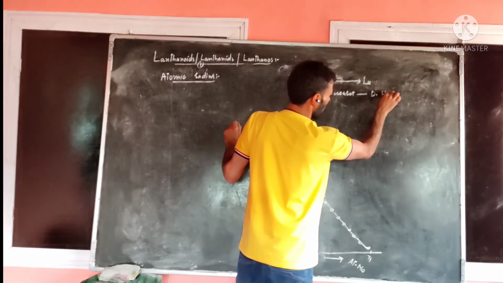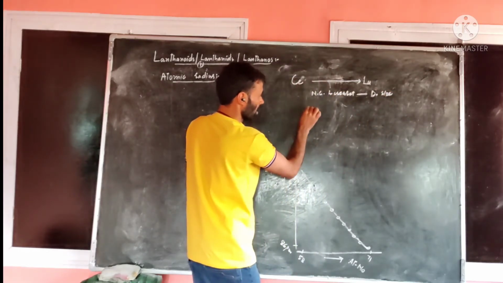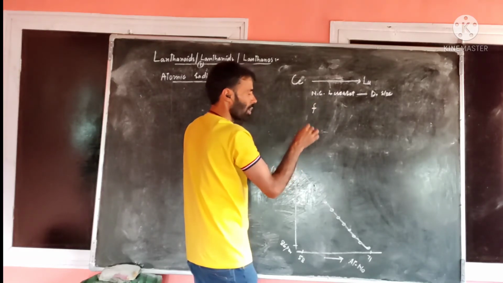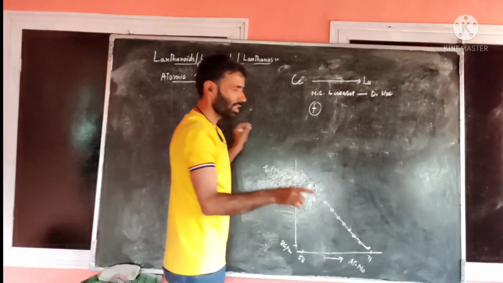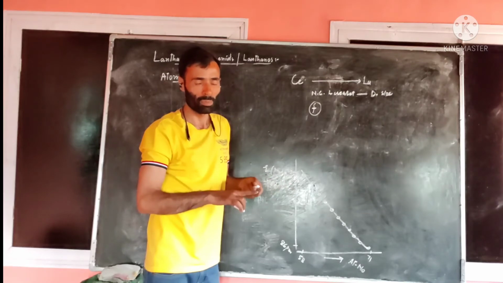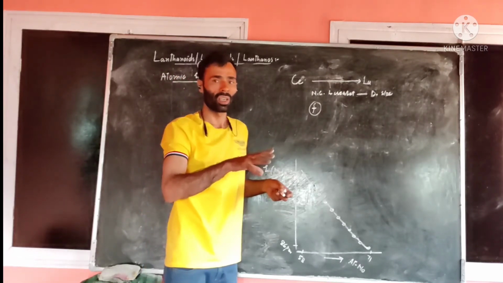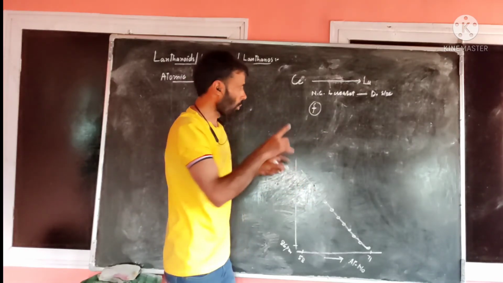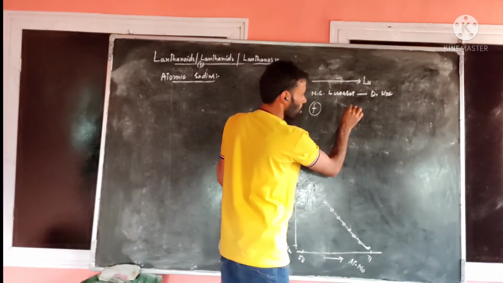Why this small decrease in size? Again, one point is that within these elements, the electron enters into the f subshell. We know that if an electron enters into any subshell, whether s, p, d, or f, that additional electron tends to expand the size of an element. But we know these f electrons have poor screening.